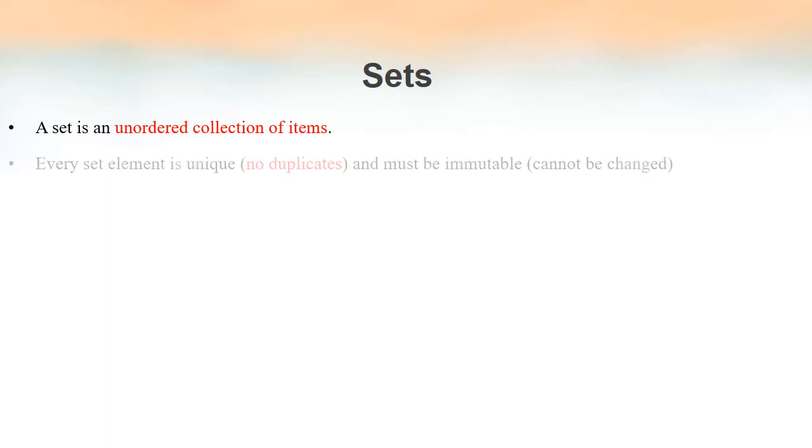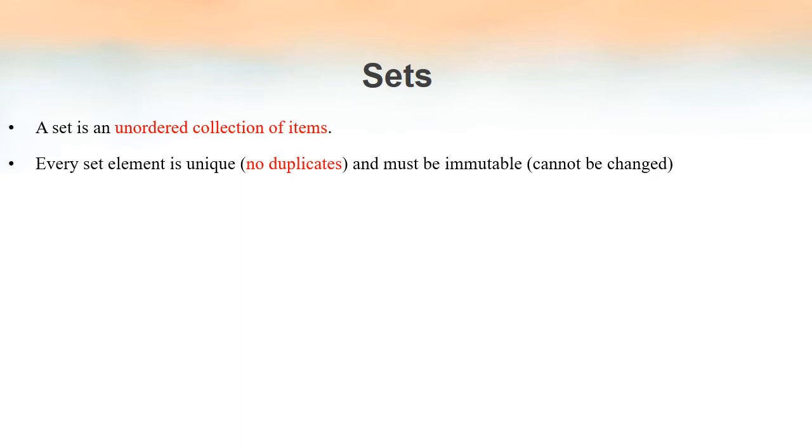We have studied sets in mathematics. The same definition can be applied in Python also. A set is an unordered collection of items. That means there is no order in which we can insert the elements inside a set. There is nothing like the first element and the last element or second last element, nothing like that. There is no order among the elements inside the set.